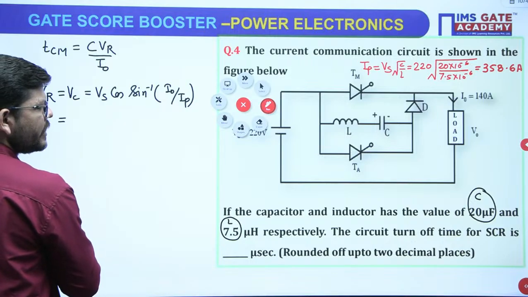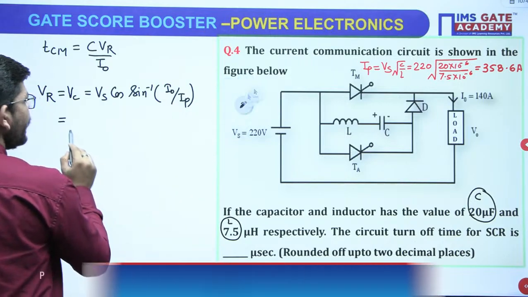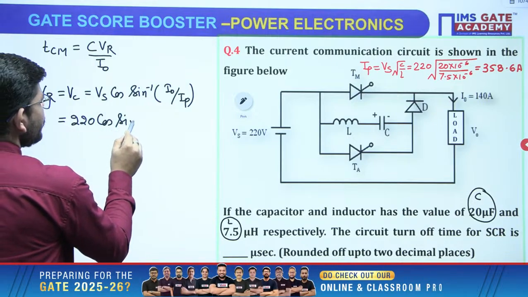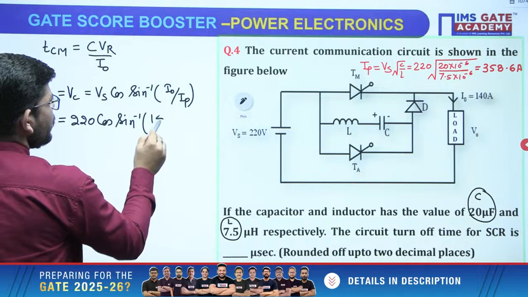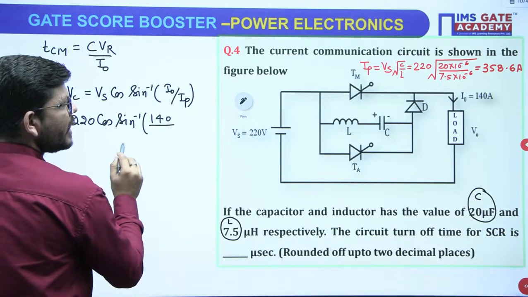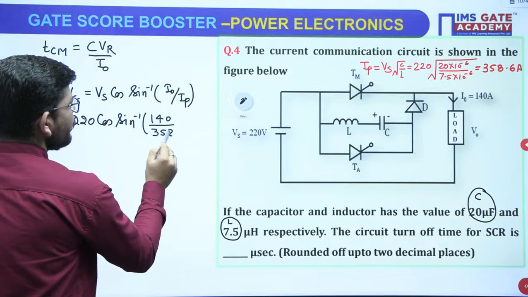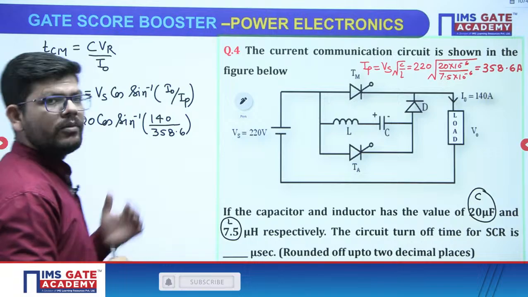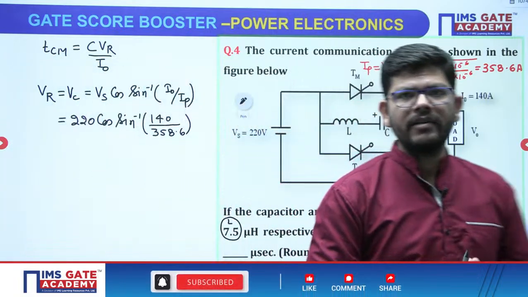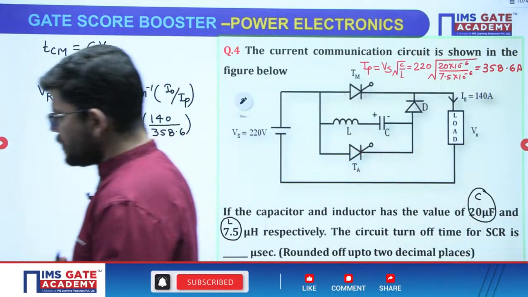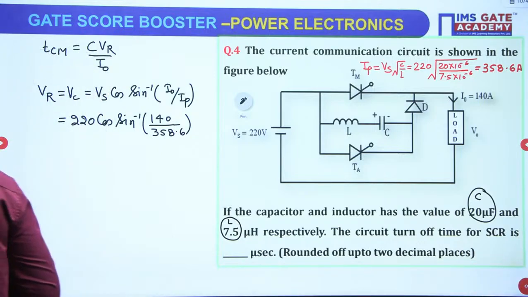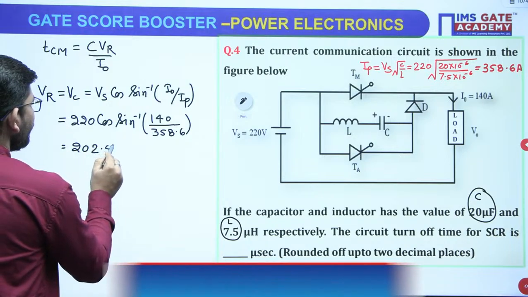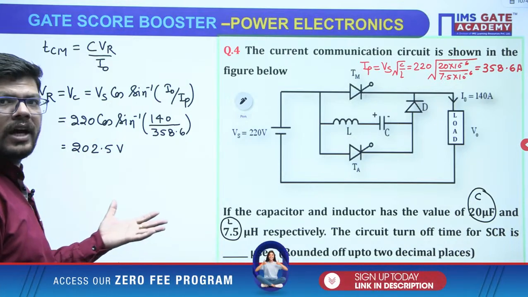Now come back here and put all those things. Vs is 220 volt, so 220 cos sine inverse I naught, which is 140, upon IP, which is 358.6 amperes. When you solve it, you will get the VR value, the capacitor voltage which will act as a reverse voltage, and I am getting it as 202.5 volts.